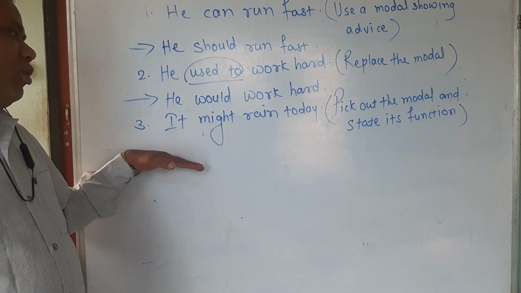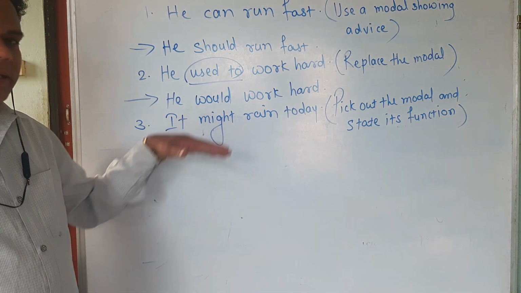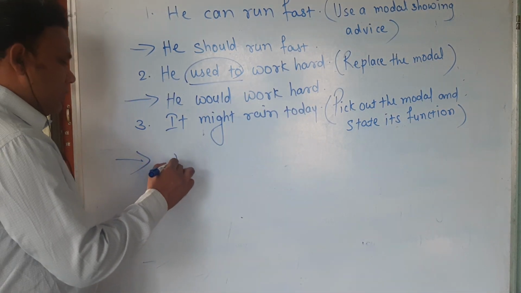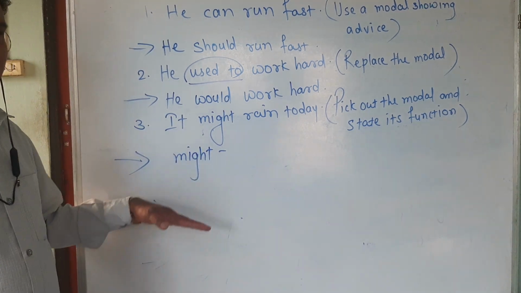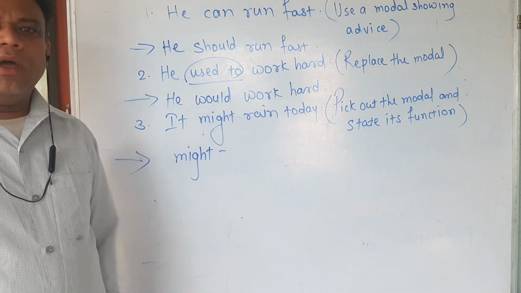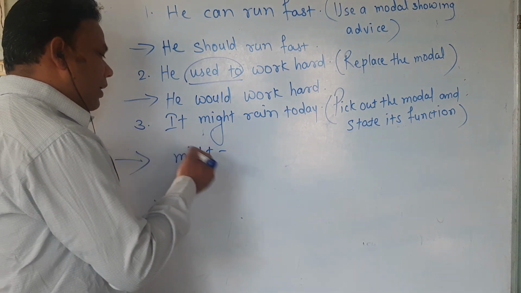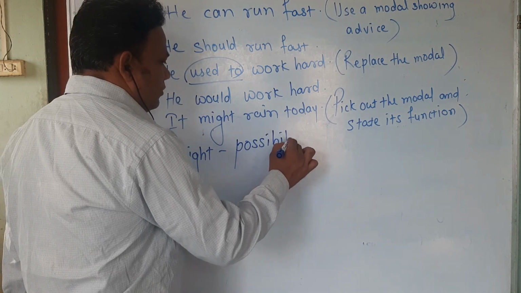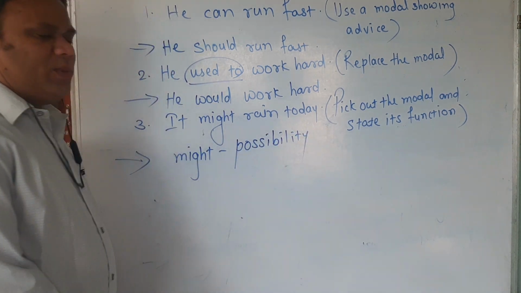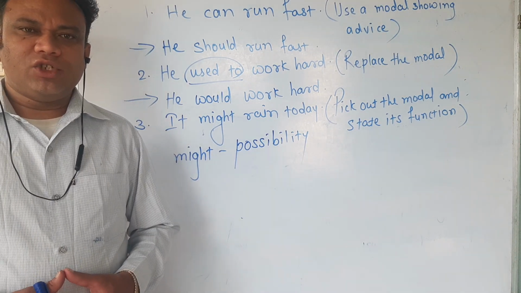Which modal auxiliary do you find in this sentence? Yes, obviously it is might. So in the answer we have to write that modal auxiliary, and in front of that its function. Which function is performed by might? Obviously might indicates possibility. So students, I hope that you have understood this topic.